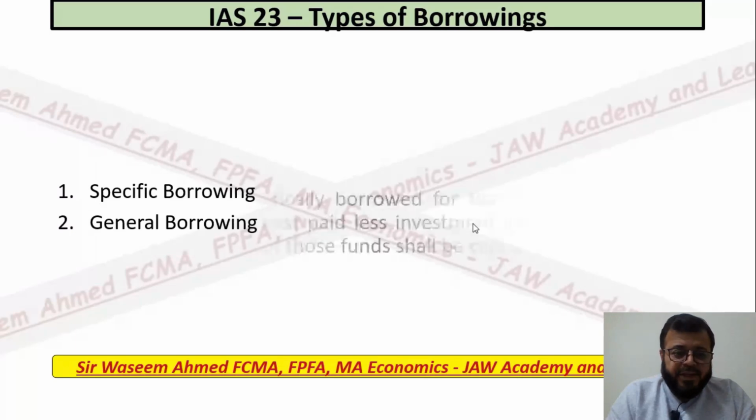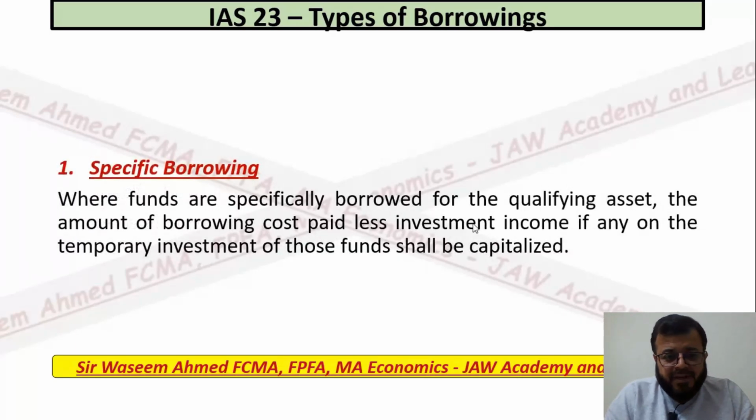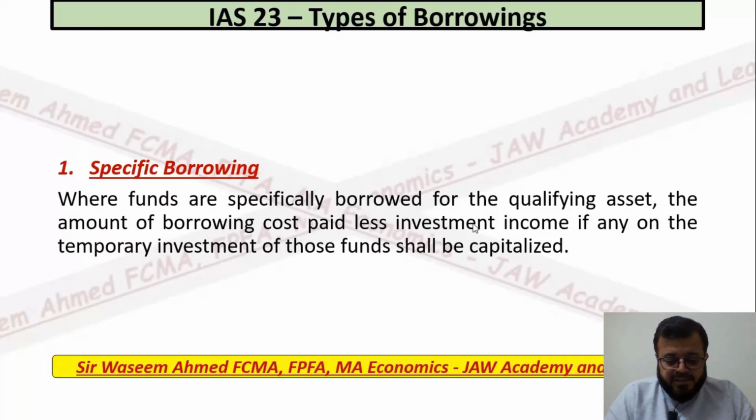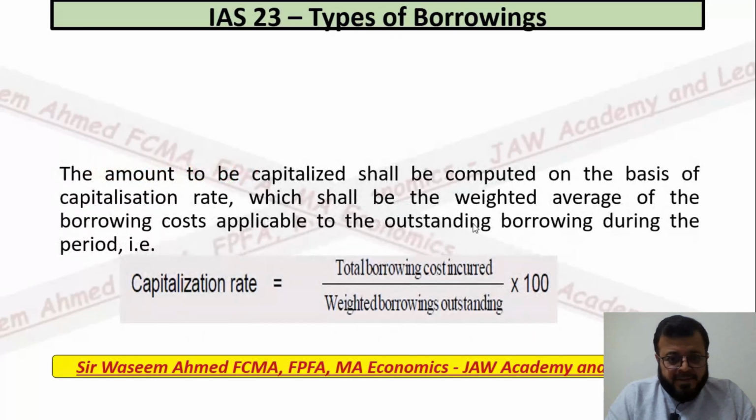For specific borrowing, where funds are specifically borrowed for a qualifying asset, the amount of borrowing cost paid less investment income, if any, on the temporary investment of those funds will be capitalized. This is very simple: you take funds for a specific qualifying asset, and the qualifying asset has started. Once the preparation of this asset has started, you can capitalize it until the asset is completed. This is what we have learned. But for the journal, this is the formula.